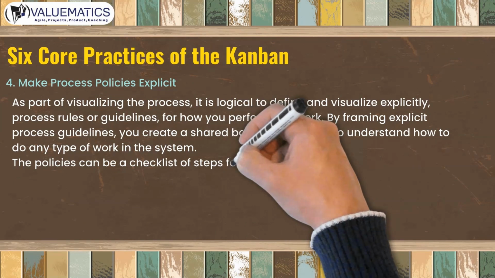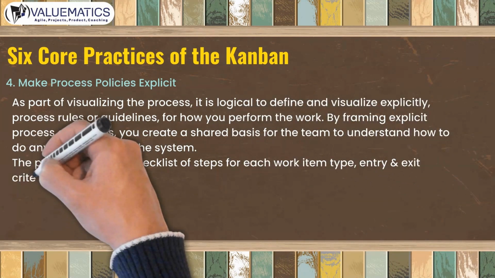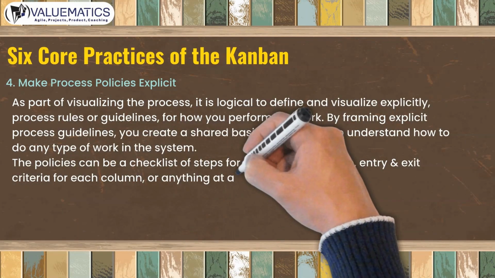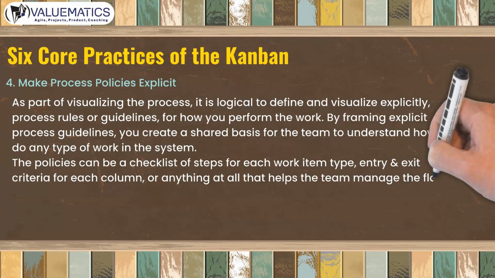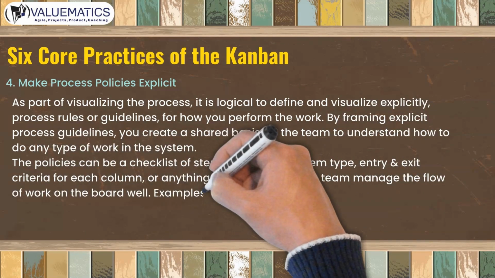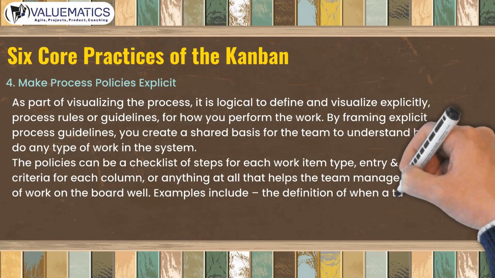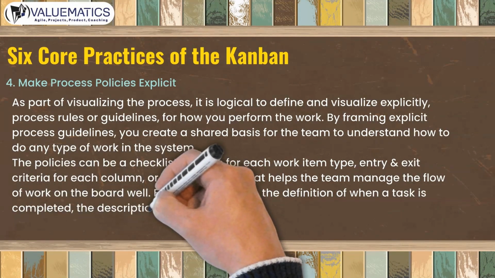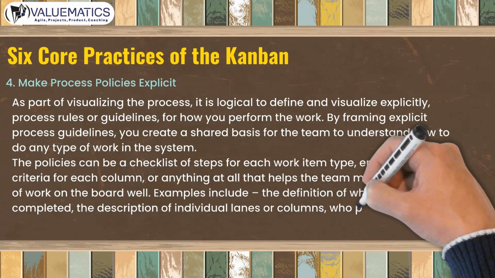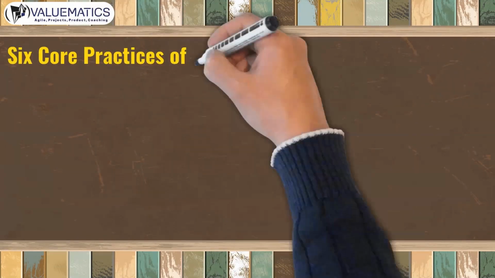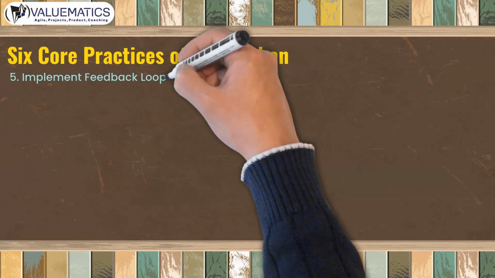The policies can be a checklist of steps for each work item type, entry and exit criteria for each column, or anything at all that helps the team manage the flow of work on the board well. Examples include the definition of when a task is completed, the description of individual lanes or columns, who pulls when, etc. 5. Implement feedback loops.